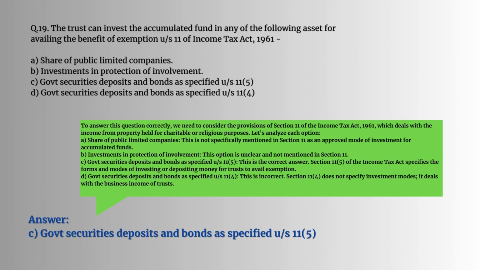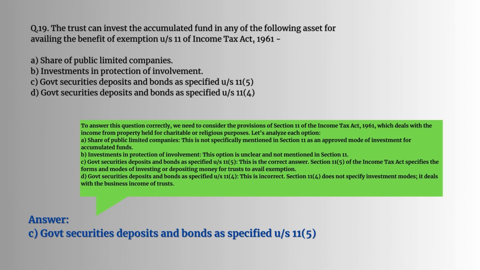Question number 19. The trust can invest the accumulated fund in any of the following assets for availing the benefit of exemption under Section 11 of Income Tax Act 1961. To answer this question correctly, we need to consider the provisions of Section 11 of the Income Tax Act 1961, which deals with the income from property held for charitable or religious purposes. Let's analyze each option. A. Share of public limited companies. This is not specifically mentioned in Section 11 as an approved mode of investment for accumulated funds. B. Investments in protection of involvement. This option is unclear and not mentioned in Section 11.